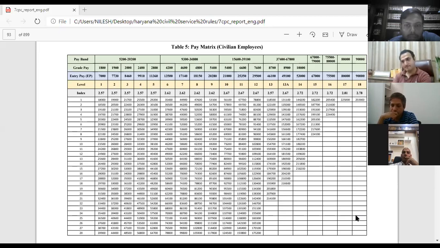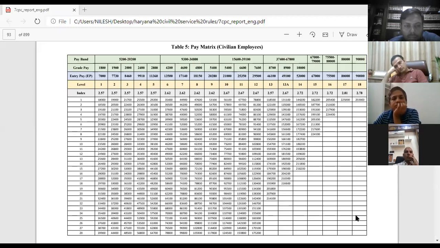That is in 2016. So if you add 5,200 plus 1,800, it comes to 7,000 rupees. So first grade entry pay has been mentioned as 7,000 rupees. However, if you see grade pay of 1,900 rupees, then you will see under that the entry pay was 7,730 rupees. So you will ask me a question that if 5200 plus 1800 becomes 7000 rupees, then 5200 plus 1900 can't become 7730. It will be 7100 at max.